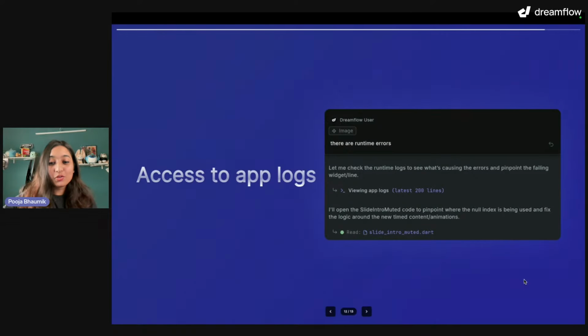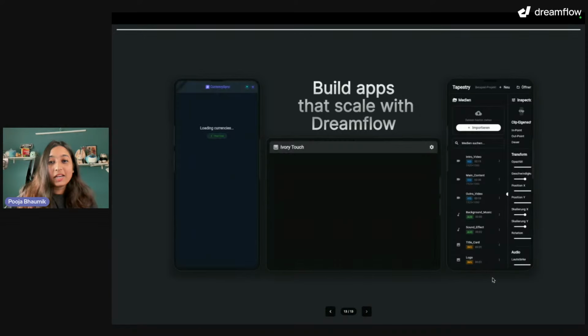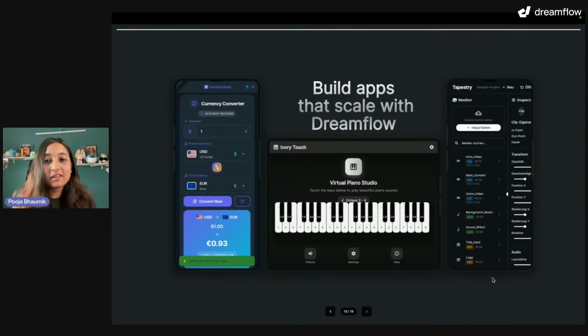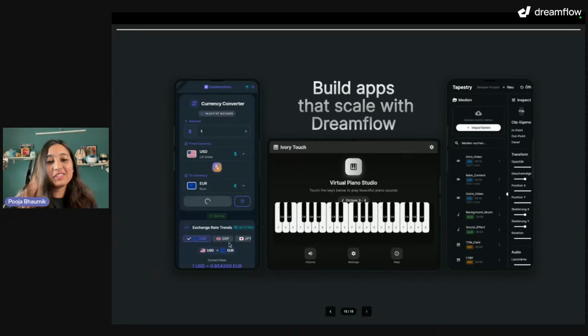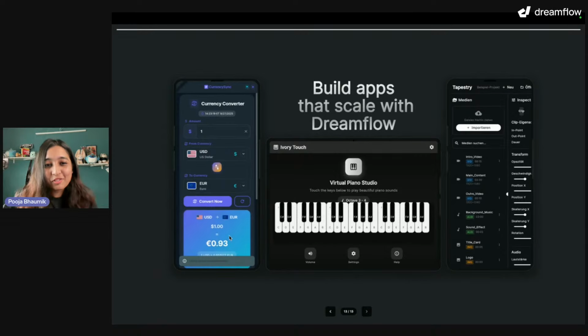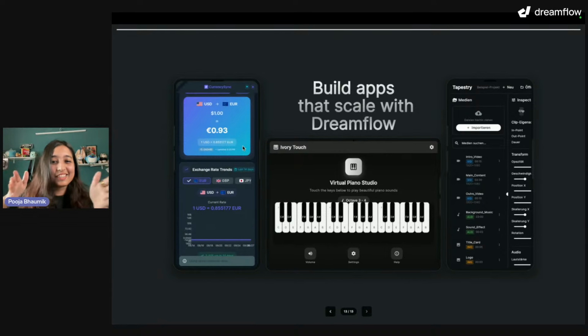All right. Again, we want to make sure that we are building apps that can scale, and we want to try this with Dreamflow and see how efficient your workflow is. As you can see, this presentation is a very interactive presentation, because here you can actually run all the Dreamflow apps, because this is a Dreamflow app.